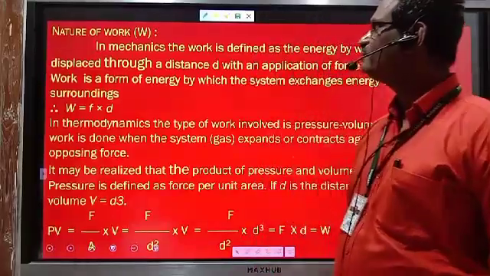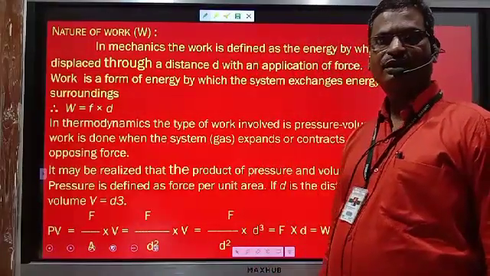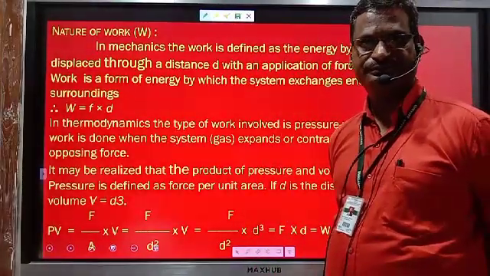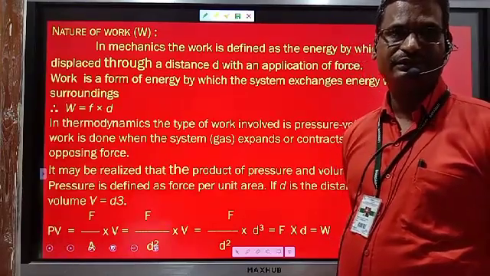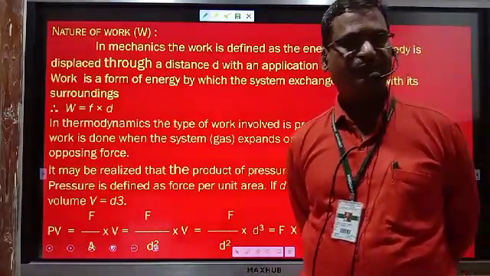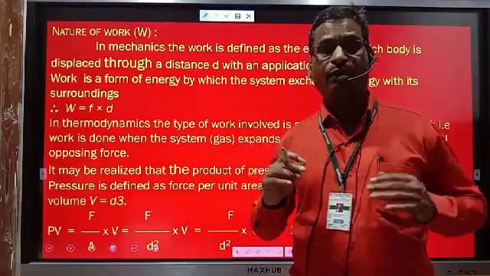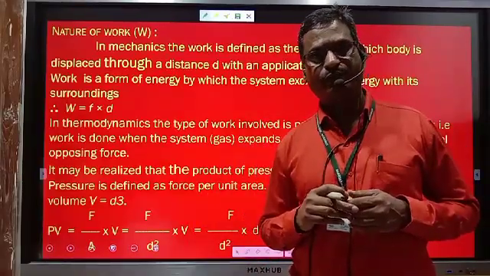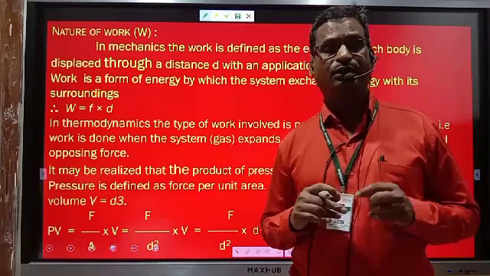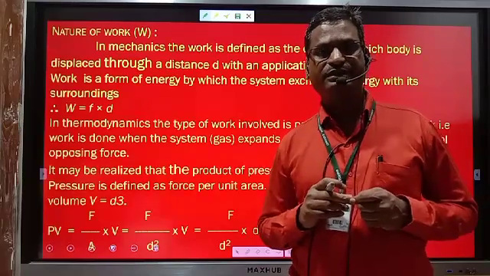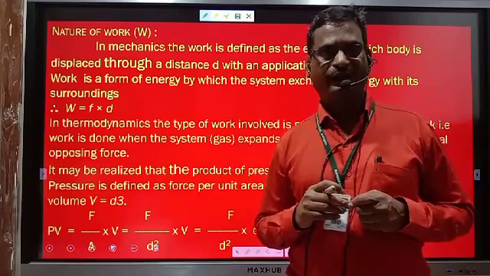See, what is work done? We know mechanically what work done is. Work is supposed to be done on an object whenever the object undergoes displacement in the direction of applied force.